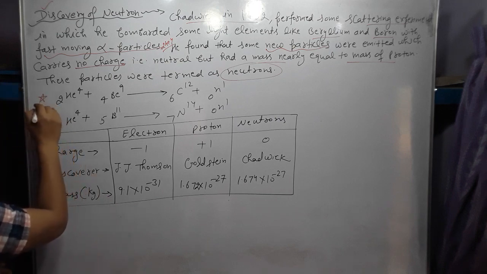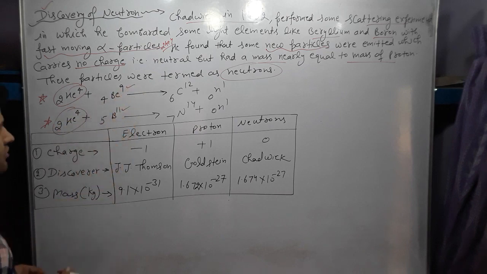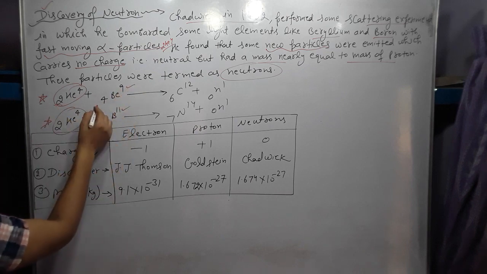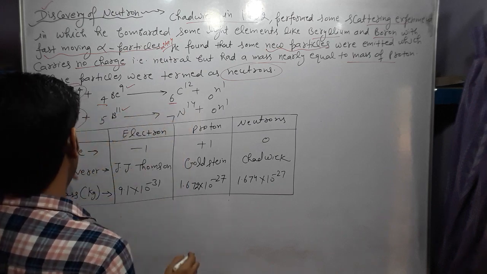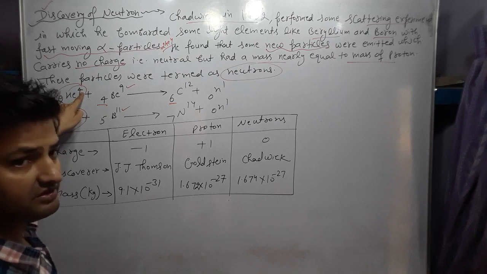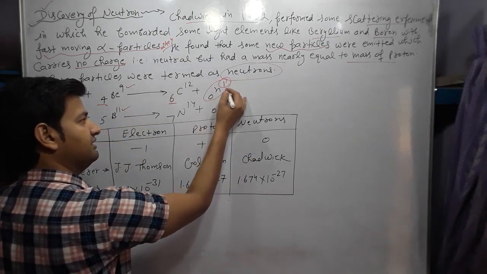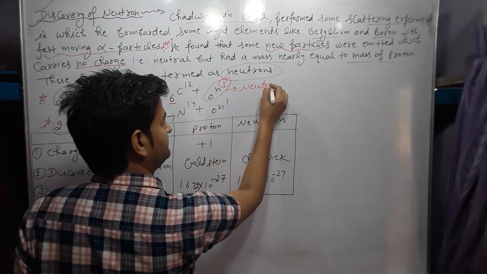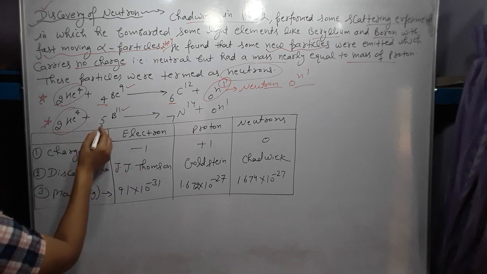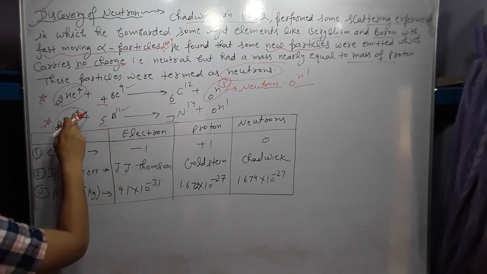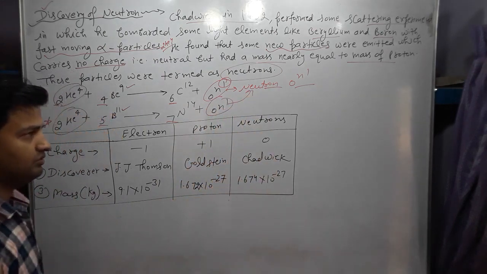He bombarded like this: alpha particles bombarded on beryllium and boron. Here the atomic number is 2, and 4 plus 2 is 6, this is equal to 6. The mass is 9 plus 4, which is 13, but it is 12, so here 1 and 0. This 0 and 1 is our neutron. Similarly here 5 and 2 give 7, so it is nitrogen with 7. 11 plus 4 is 15, so it is 14. So it is 0 and 1. This is also equal to the neutron.